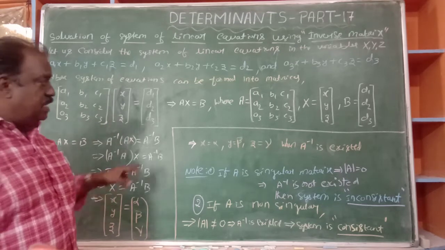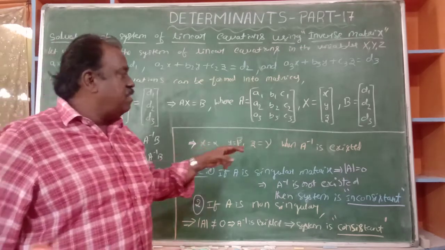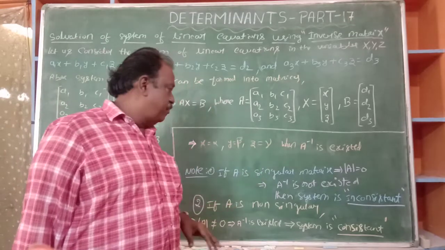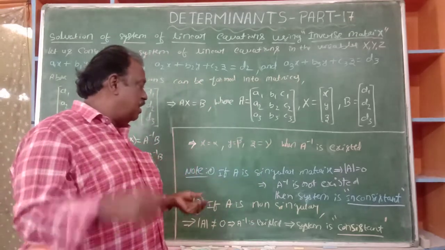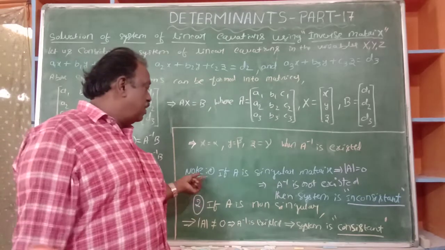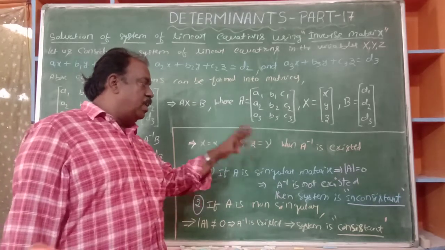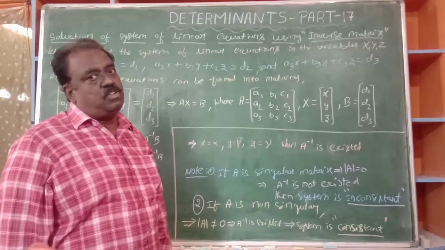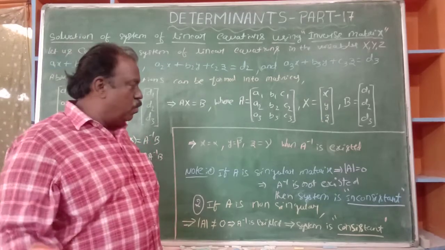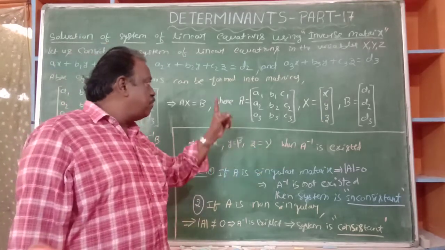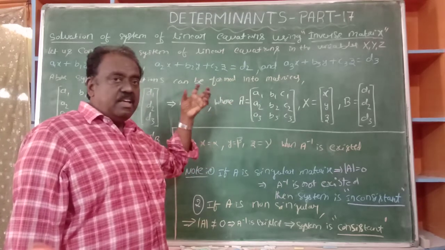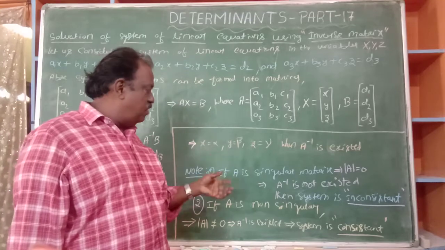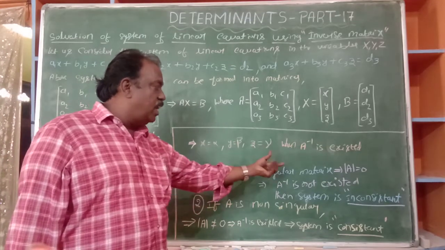Okay. But here the condition is A inverse must exist. When it exists is already given in the theory part. Note 1. If A is a singular matrix, it means det A is equal to 0. Whether A inverse exists or not is based on whether A is singular.